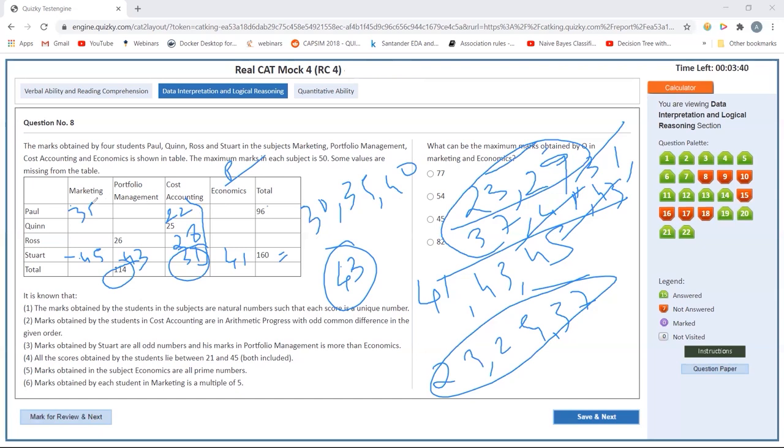So 35 I cannot put here. Otherwise, for the rest of the two, only 39 is remaining. I cannot put 21 in this. It has to be greater than 30. So this cannot be 35 or greater than 35. This has to be 30, because 96 is very low, and these two numbers have to be greater than 21. So 30 I put here. There is 30 possible. So this will be 35, 40, or this is 40, 35.